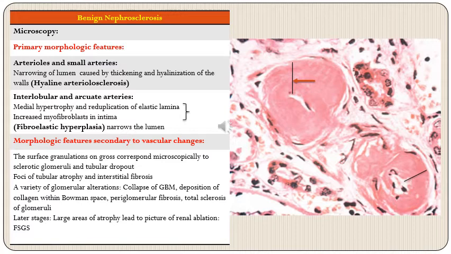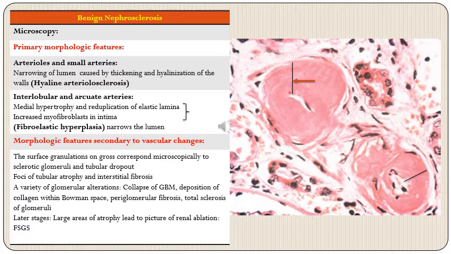These show hyaline arteriolosclerosis, which is characterized by narrowing of the lumen, which is again caused by thickening and hyalinization of the walls. And then larger sized vessels like interlobular and arcuate arteries. These show lesions which are called fibroelastic hyperplasia, and these are because of medial hypertrophy and reduplication of elastic lamina, along with increased myofibroblasts in the intima. So both these contribute towards development of fibroelastic hyperplasia, which again narrows the lumen.